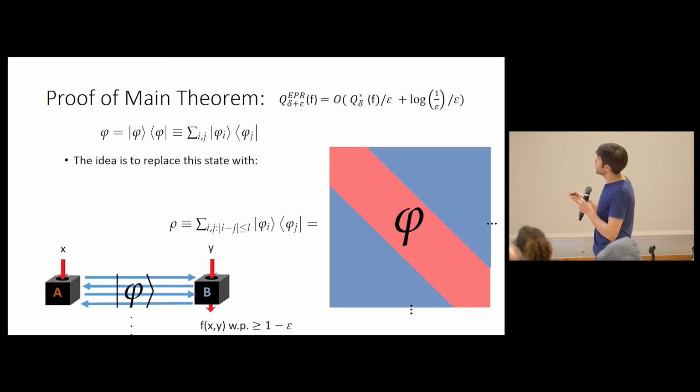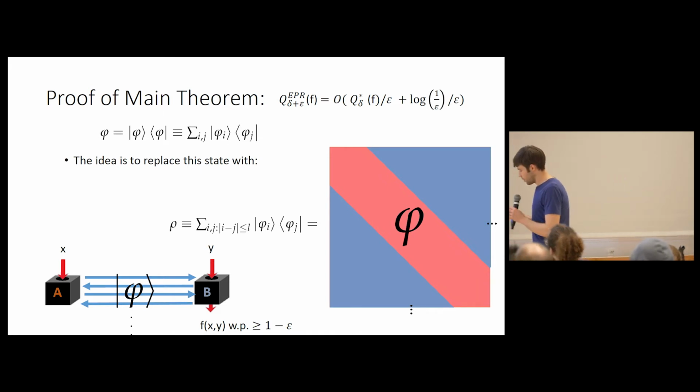But what we can do is write out this density matrix as the blue box, and we can imagine trying to approximate that in some sense, maybe in the success probability sense, by a different matrix, where we just cut out this red band, and we delete all of the blue, and we just keep the red band. And the intuition here is that somehow that's removing all the cross terms where i and j are far apart.